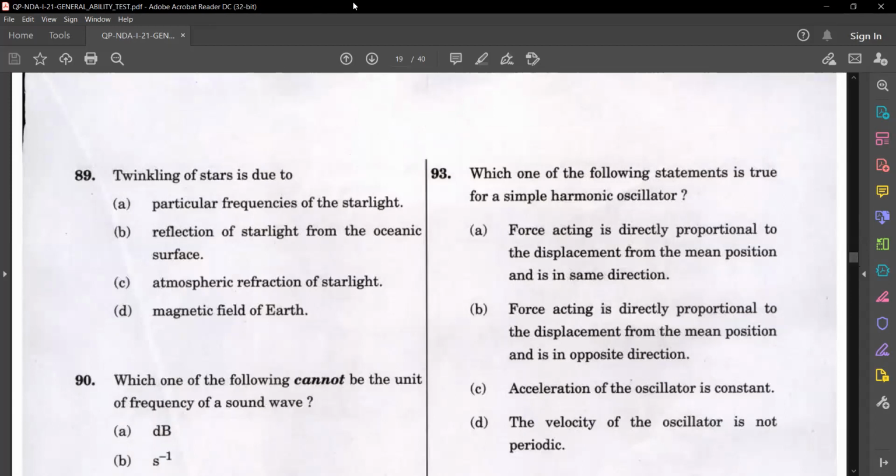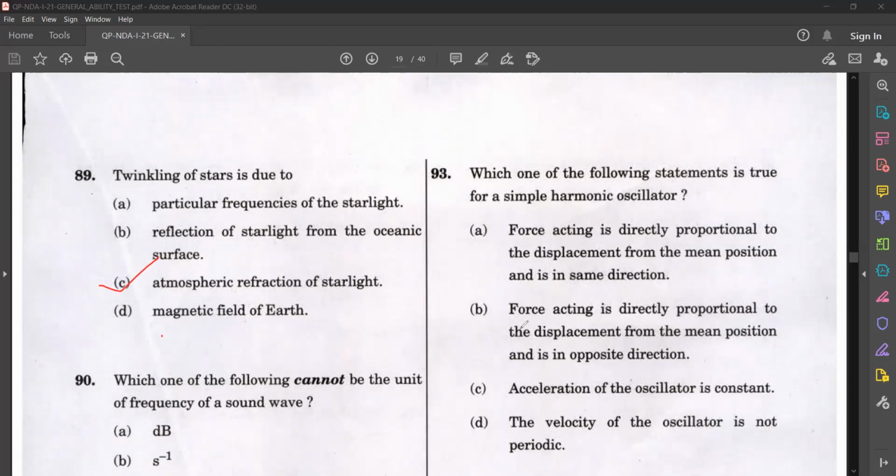Twinkling of stars. Twinkling of stars is due to particular frequencies of starlight, reflection of starlight from oceanic surface, atmospheric refraction of starlight, or magnetic field of Earth. So the answer is atmospheric refraction of starlight. I'll explain the phenomenon.